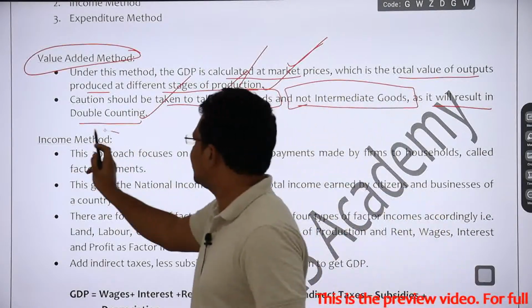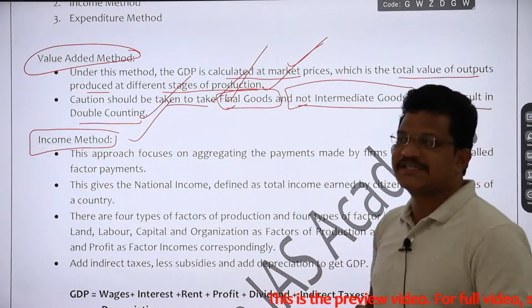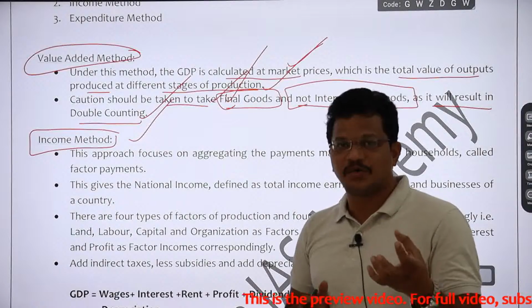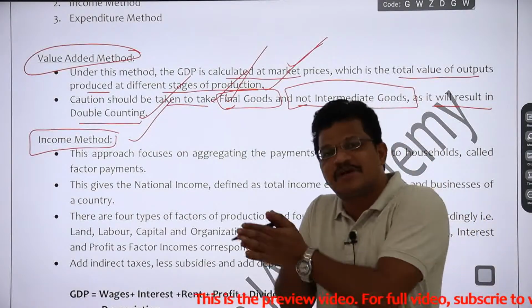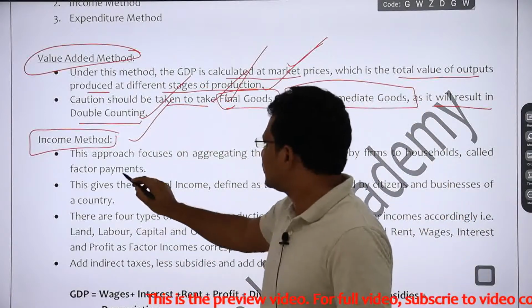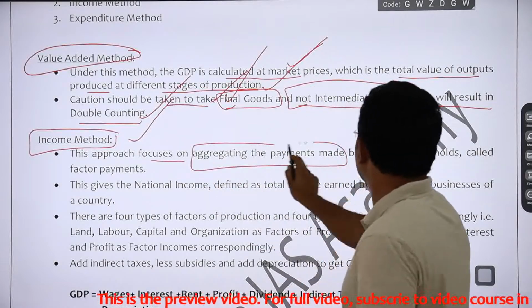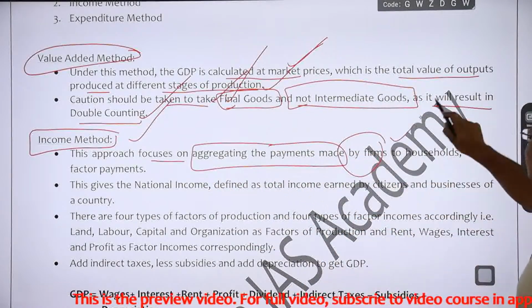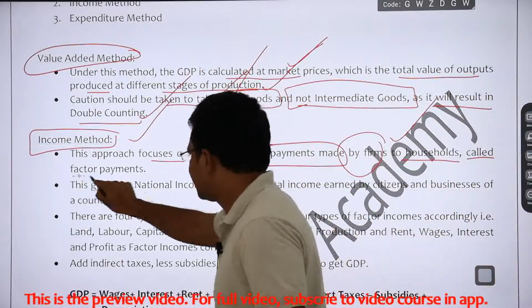Right. Then the second method is the income method. See, the name itself is suggesting that this is based on calculation of income. Whose incomes? The incomes of citizens or the incomes of households will be calculated in this method, right? Now observe, this approach focuses on aggregating the payments which are made by firms to households. They are called factor payments.